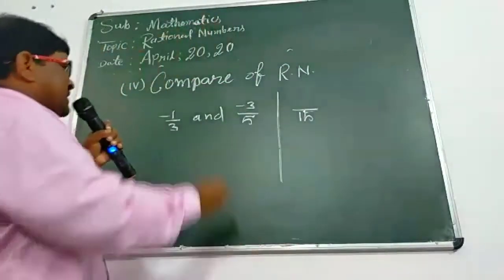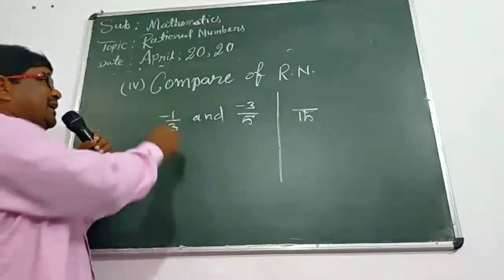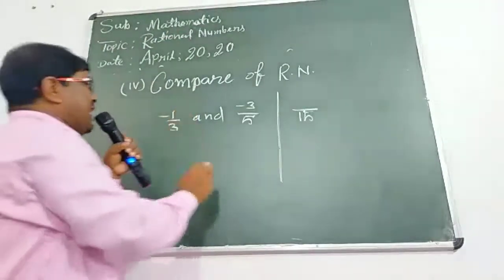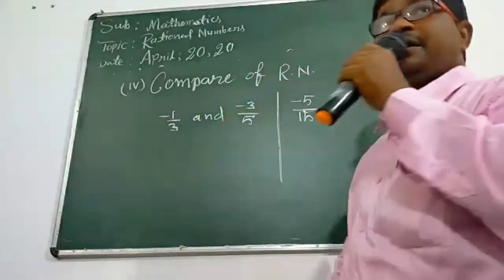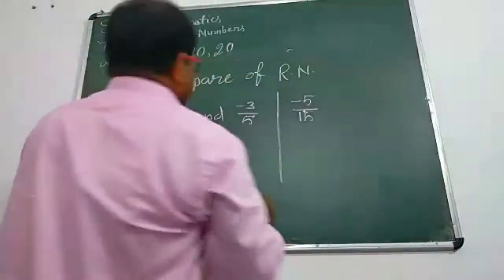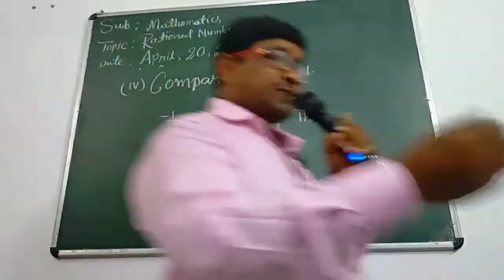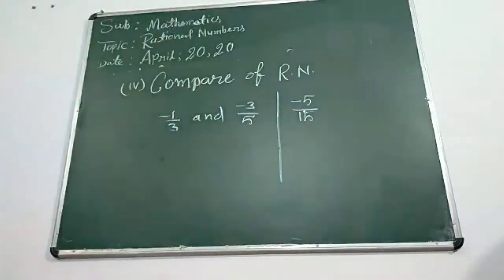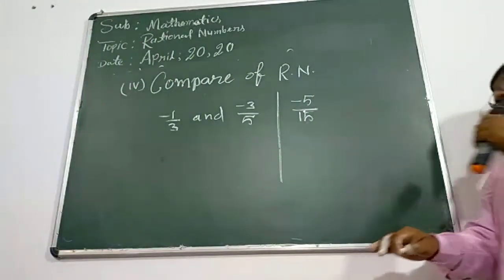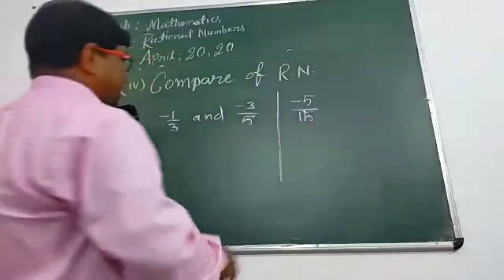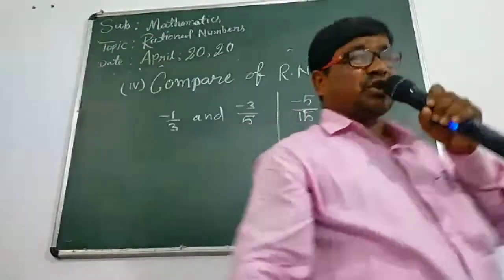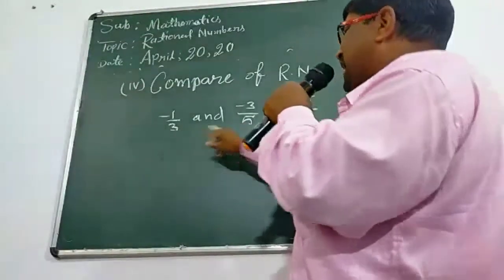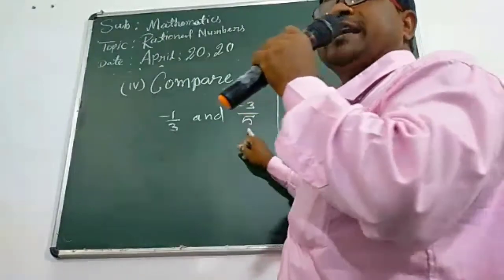Now the quotient is multiplied by the numerator. So 5 multiplied by minus 1, you will get minus 5. Understood or not? In the comparison, which one is larger and which one is smaller, you should mind how we can compare. So the first and simplest thing is that we will get the LCM of the denominators.